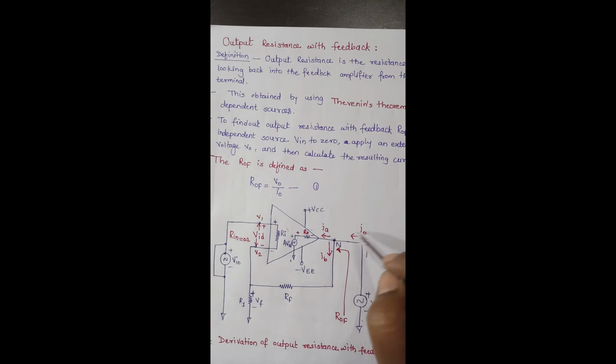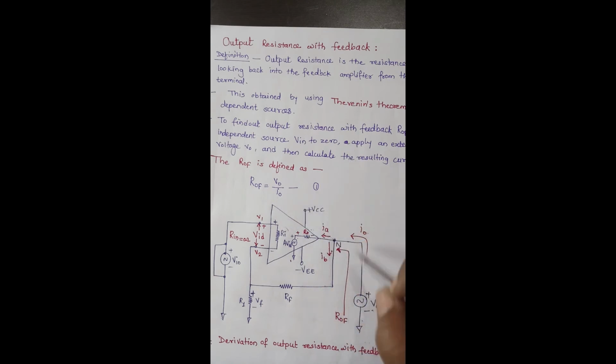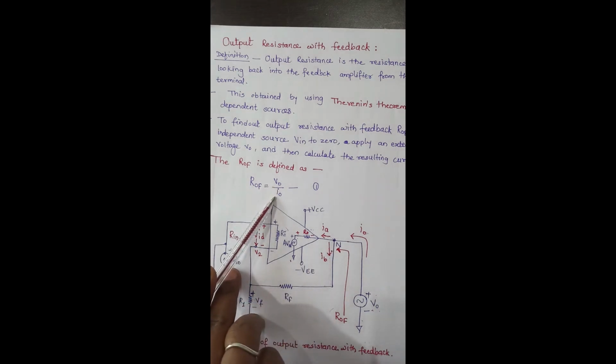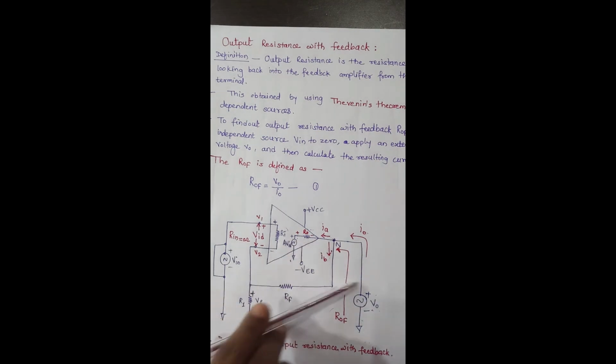Now by applying KCL we can find I0, and we want to find the output resistance, because R0F is nothing but V by I flowing through the output terminal. R0F is defined as the output voltage divided by the output current, the current flowing through this resistor. For this we have to find the equation.